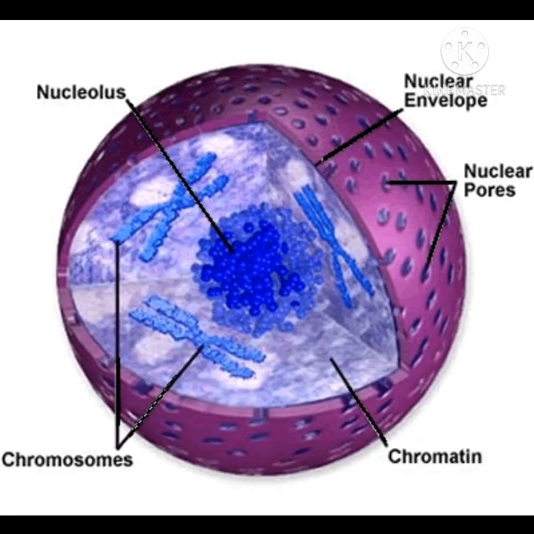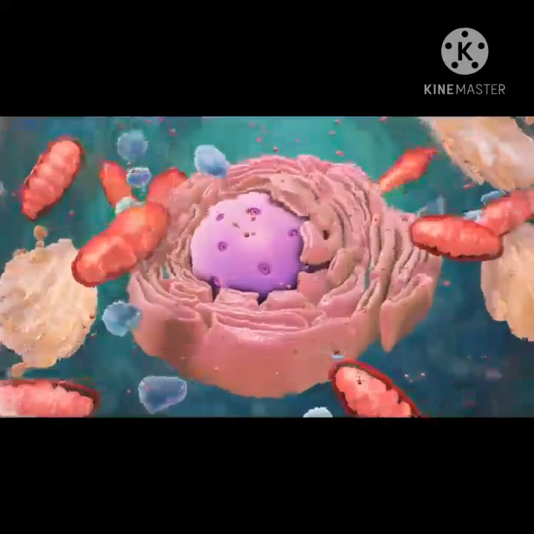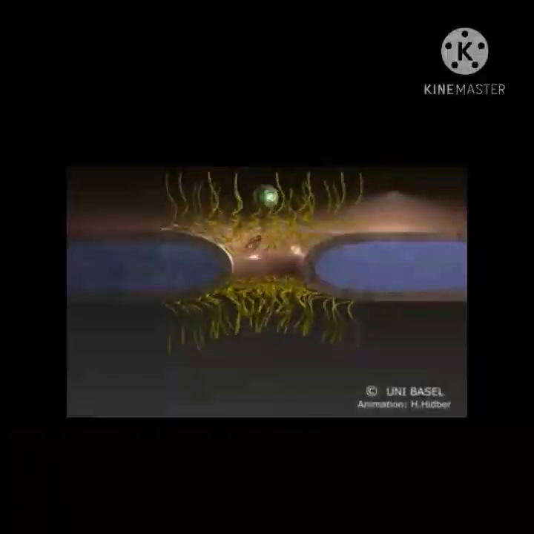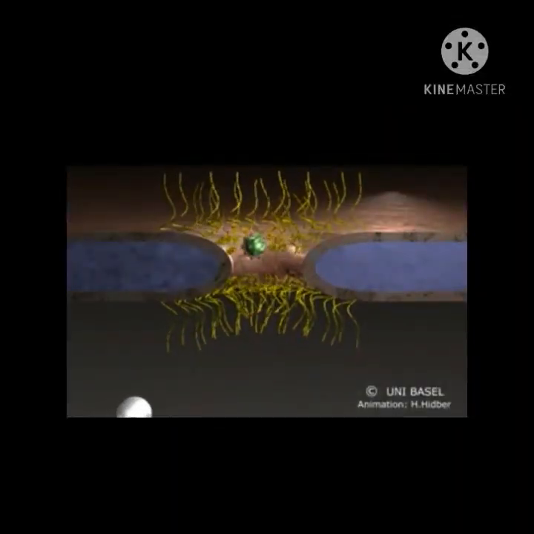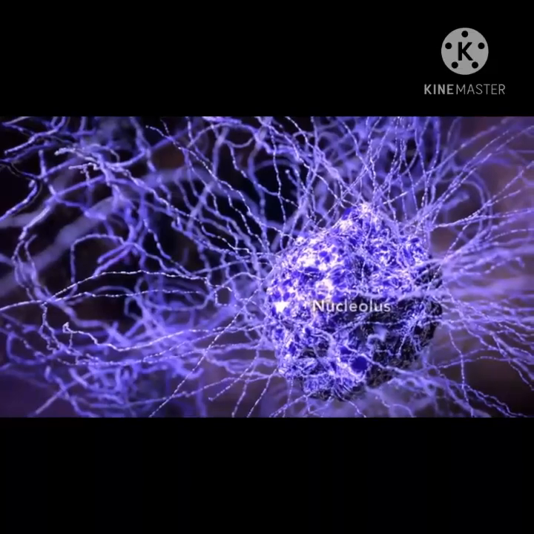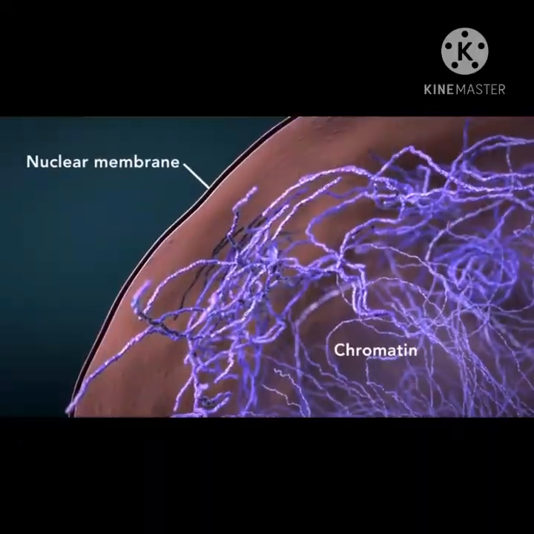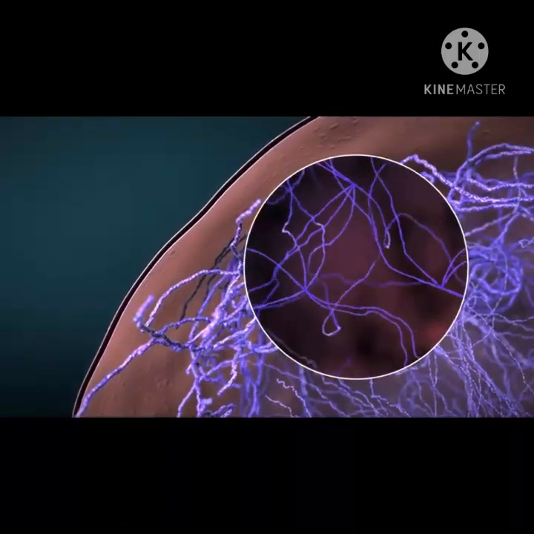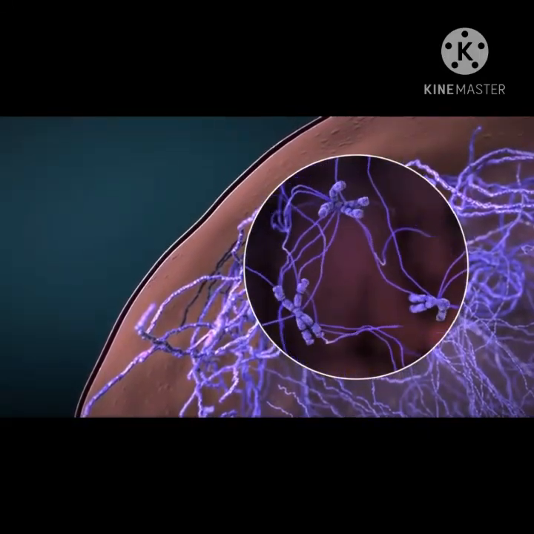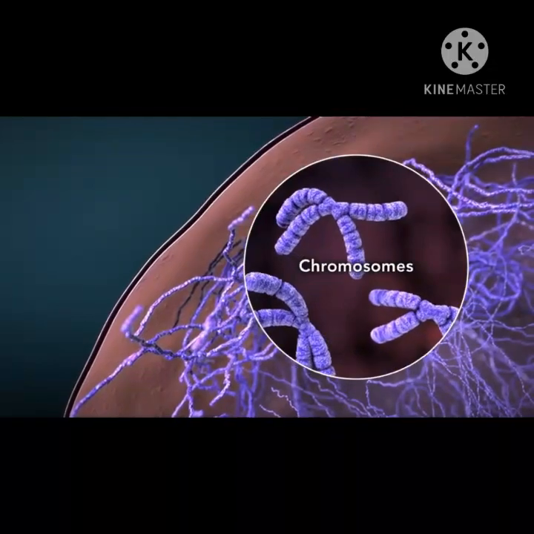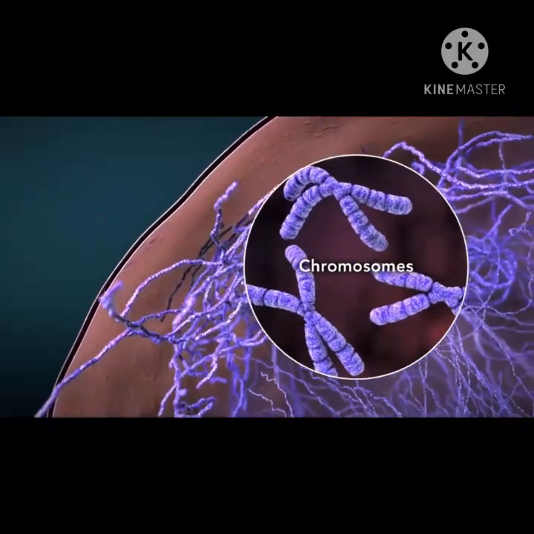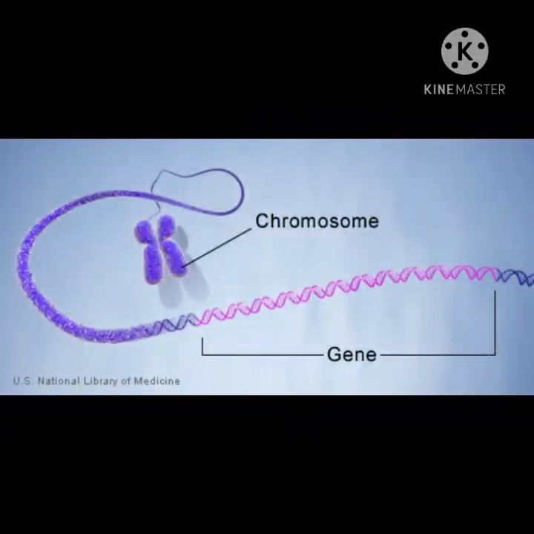When observed under the electron microscope, we can see nucleus covered by a double layer membrane with small pores, means small holes. These pores allow the passage of material in and out of the nucleus. Nucleus has one round nucleolus and a network of chromatin fibers. Chromatin fibers are thin thread-like structures which condense to form short thick chromosomes at the time of cell division. Functional segments on chromosomes are called genes.